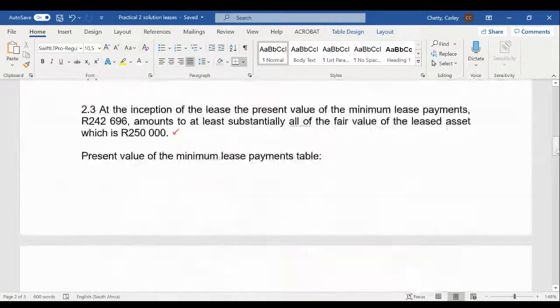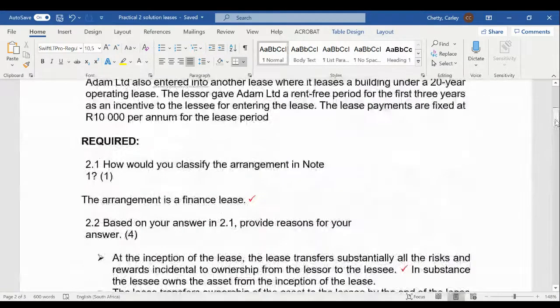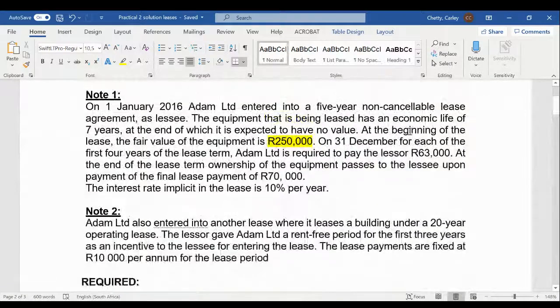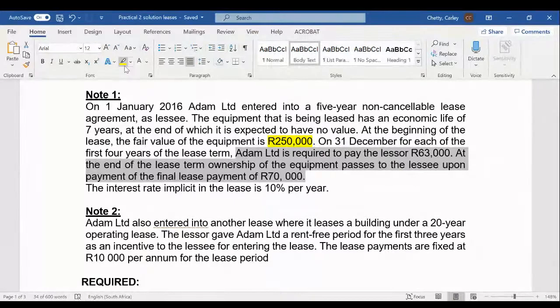So why are we using 7 years as the useful life? The reason is that the ownership of this asset is going to be passed to the lessee upon a final payment of 70,000. I've highlighted that in yellow. So this lessee is going to get the asset at the end of the lease period.